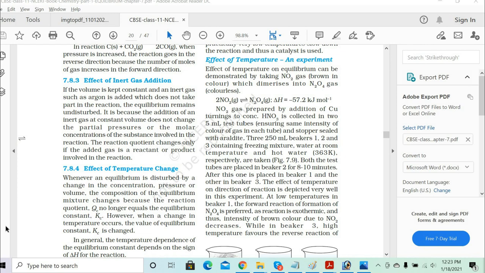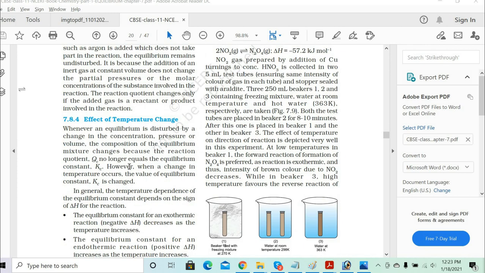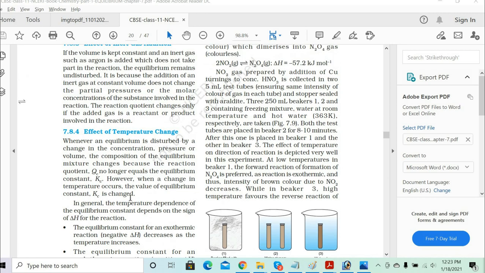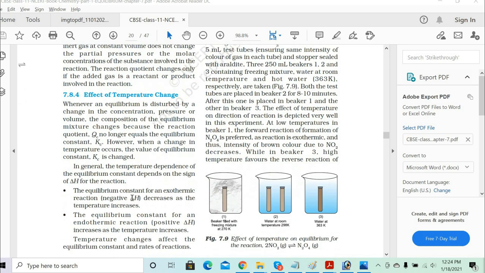Understood? Okay. Good. So basically, inert gas does not influence the rate of reaction because it doesn't participate in the reaction. It can only be varied when the concentration of the reactant or the product is changed.